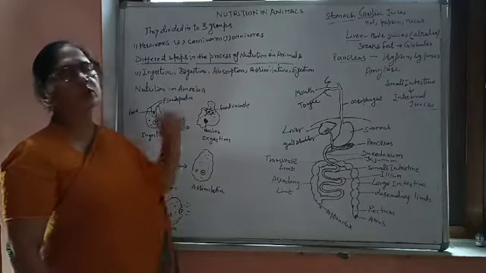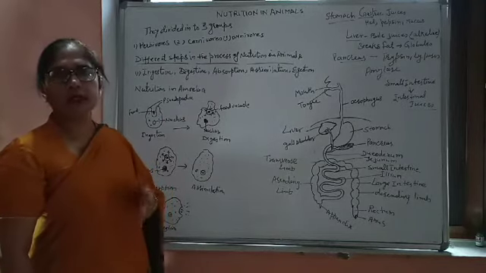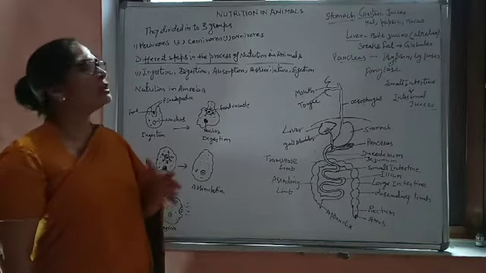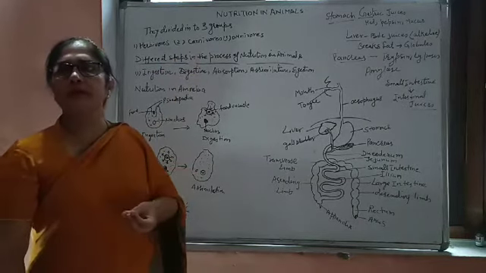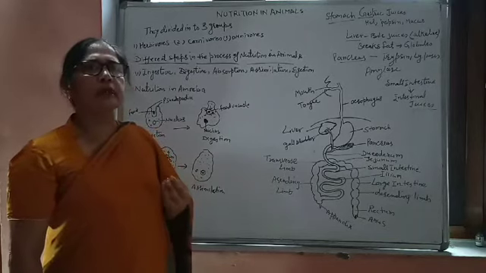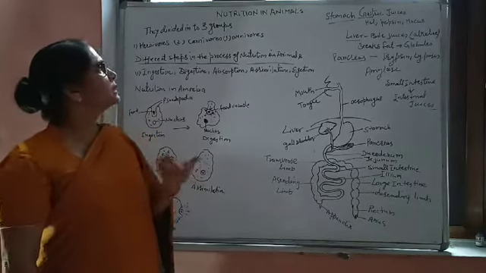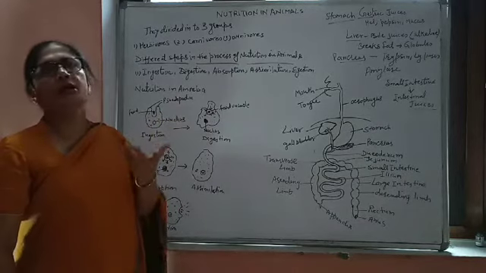Again, the second is the carnivores. Carnivores are those animals which eat meat. You can give the examples: lion, tiger, leopard. Dog we can say is an omnivore. So carnivores are those animals which eat meat.